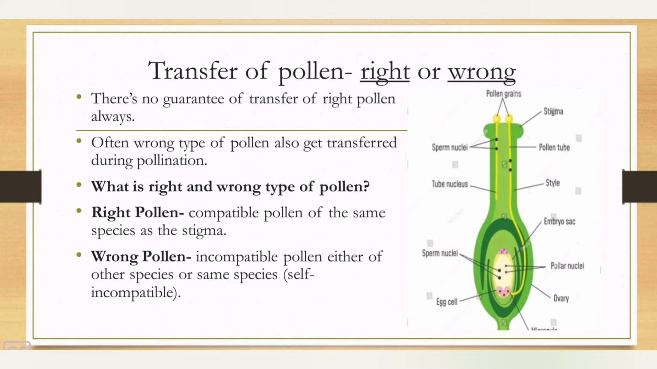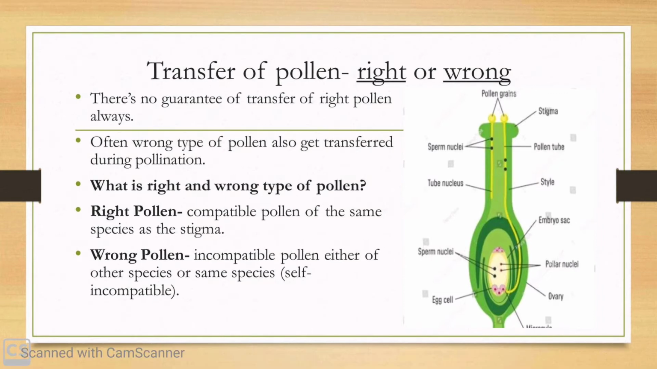While wrong pollen means the pollen is incompatible, that is, it may be of either another species or the same species but not compatible, that is, self-incompatible pollen. In this case it becomes difficult to proceed with the fertilization. So it is very necessary that the pollen that lands on the stigma should be compatible to the stigma.